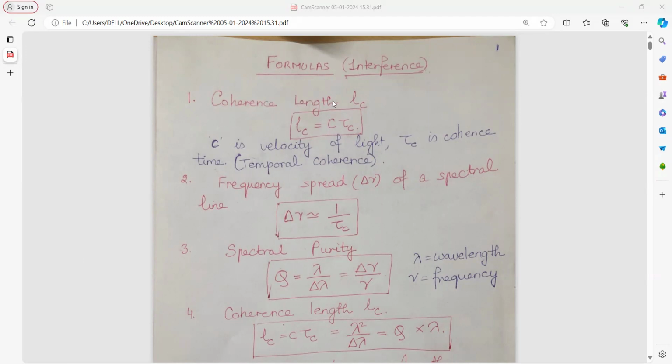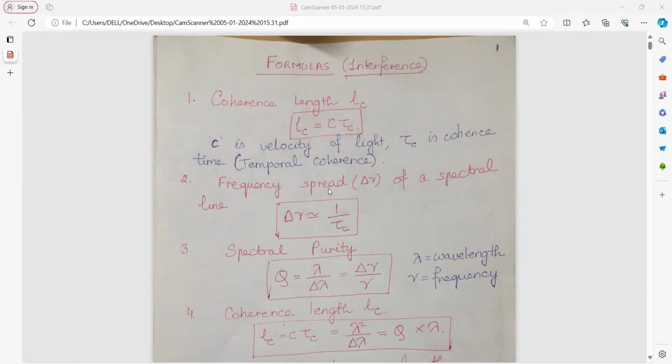Coherence length, which means that for this much amount of time our light is traveling in a very coherent manner. Distance is speed into time. With this formula, coherence length becomes equal to c into tau c, where c is the velocity of light for electromagnetic wave or other waves, wherever the velocity is given, and tau c is your coherence time or the temporal coherence. We have two types of coherence, temporal coherence and spatial coherence.